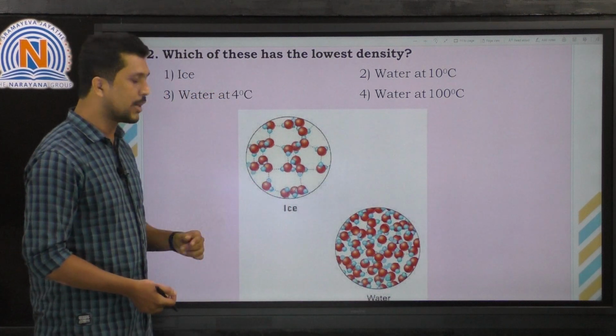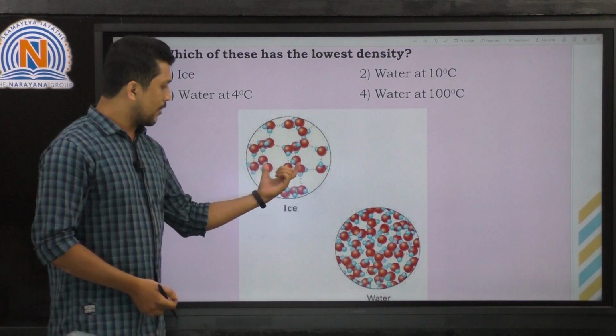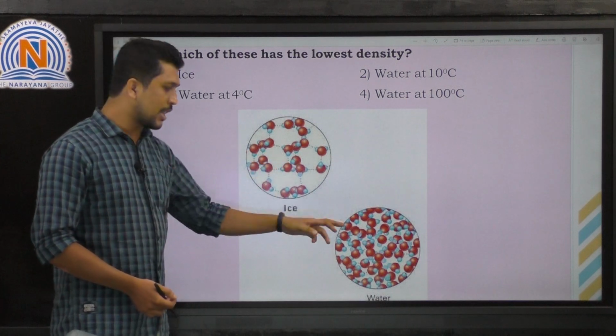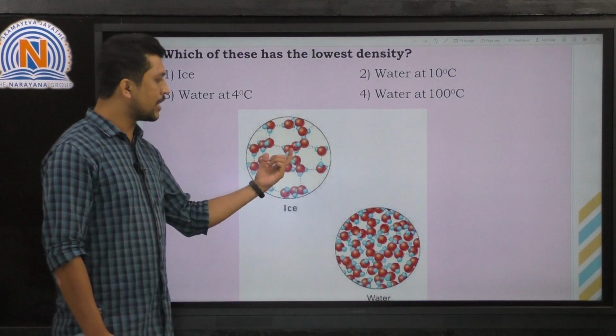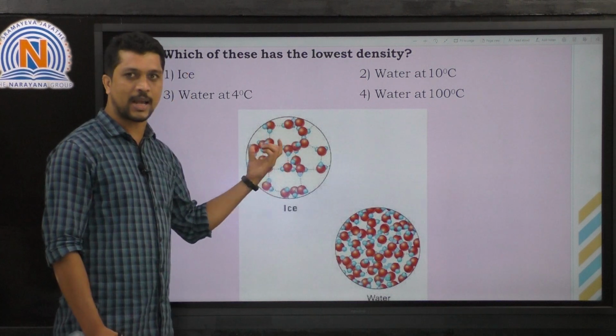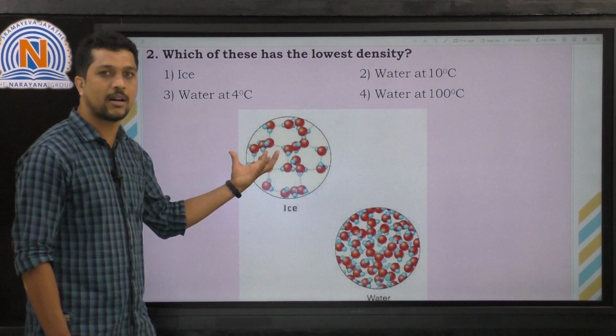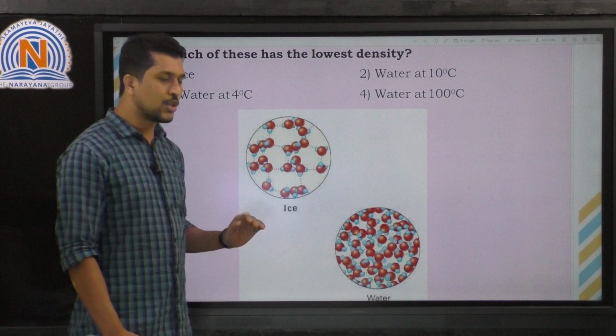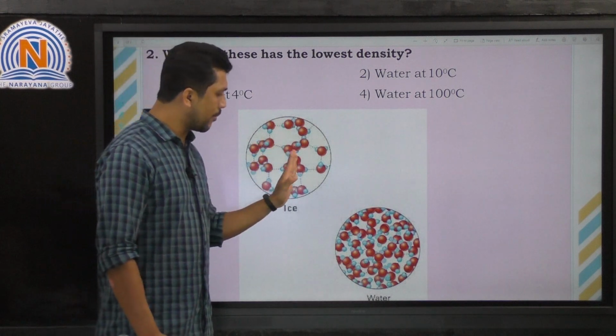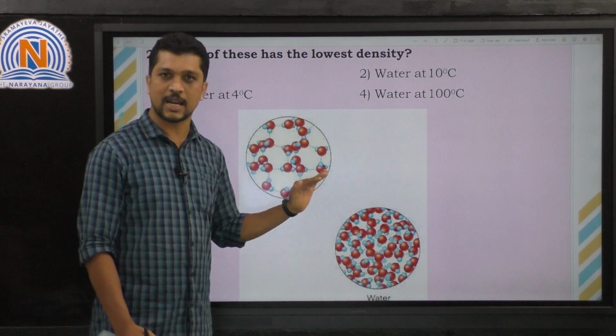If you see this picture, one picture belongs to the ice, another one belongs to the water. Right? Here, if you observe, the arrangement of water molecules in ice is a little bit farther than the arrangement of water molecules in water. Right? So we can say that by using these pictures, water has high density.